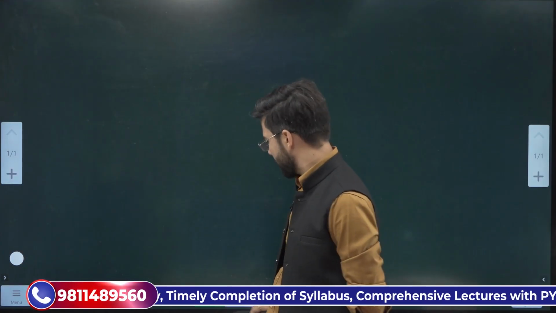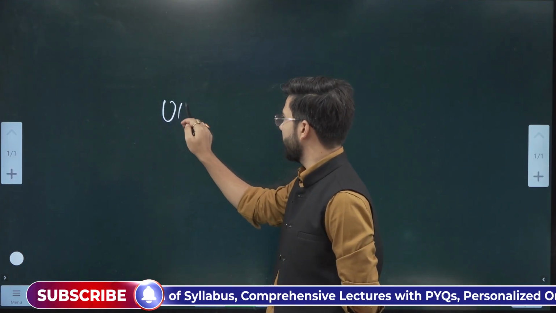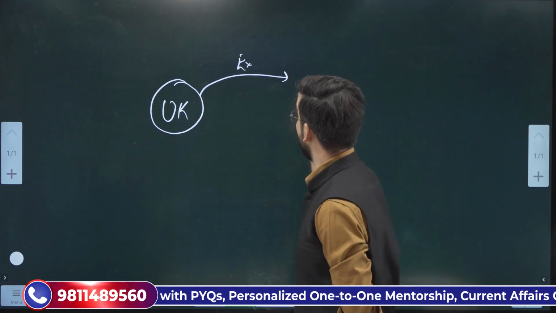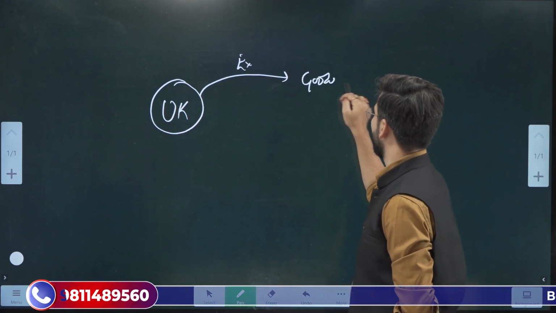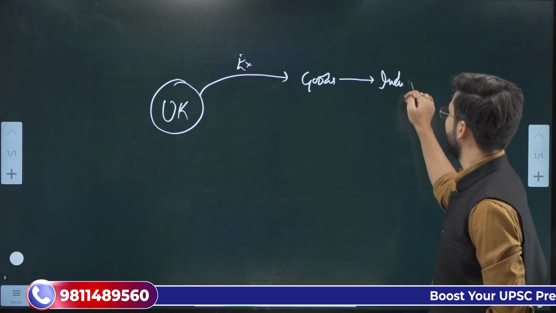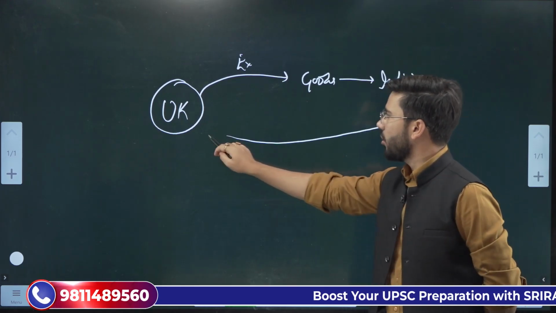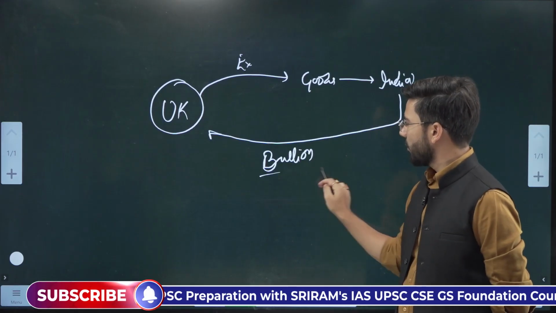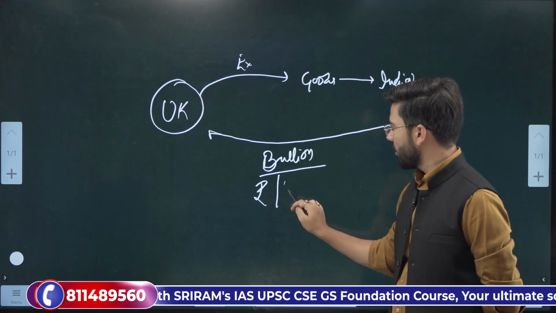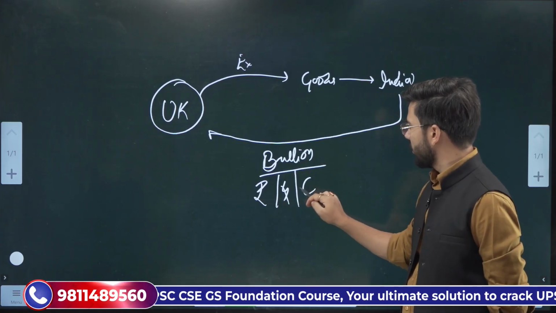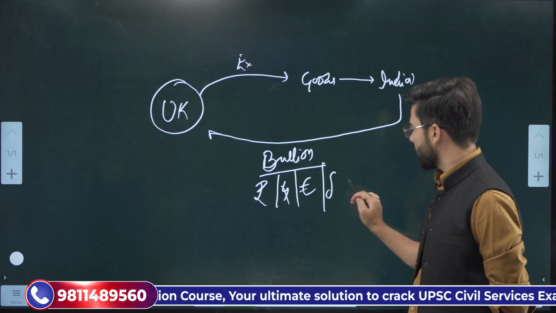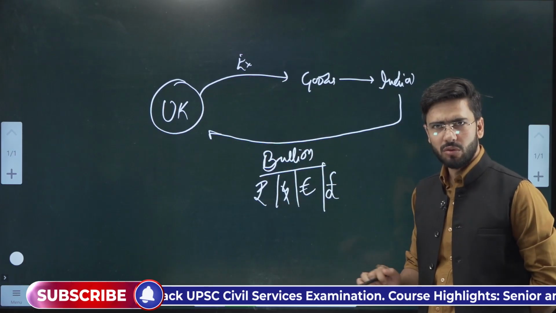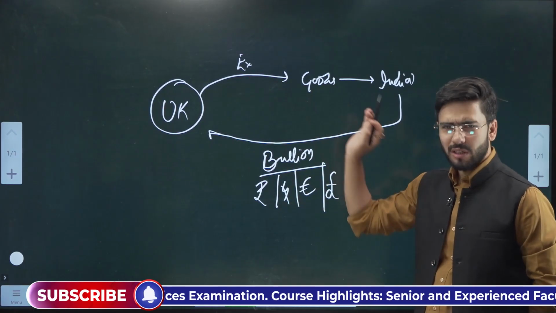Say, when UK is exporting goods into India, it is also taking bullion or say rupees or dollars or euro or pound sterling, any of the currencies, it is taking it away from India into European Union or into UK, say Britain.